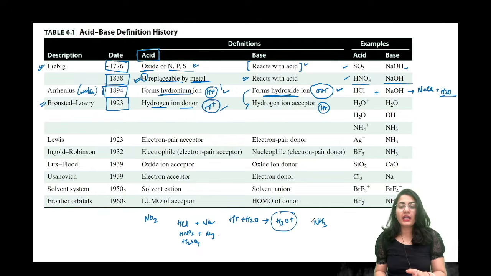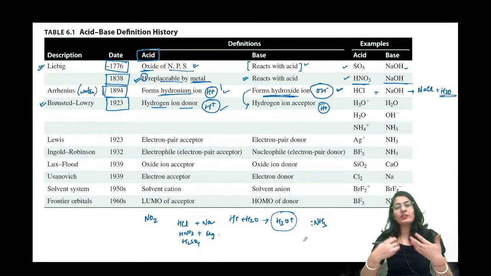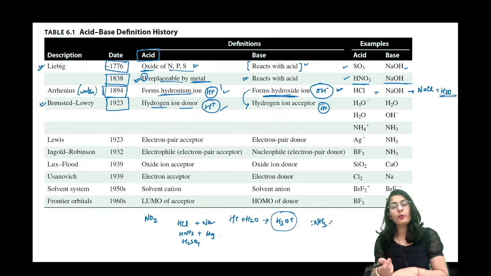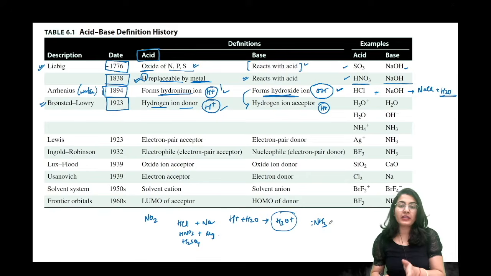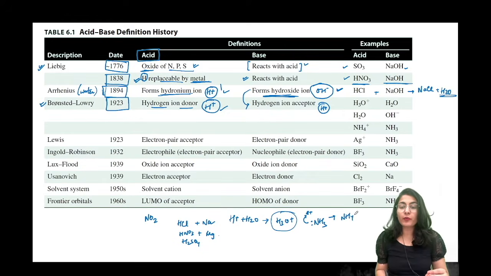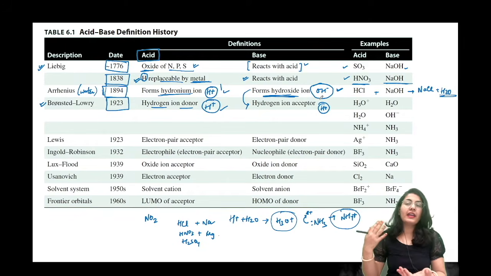For example, ammonia does not furnish, let's say, OH minus directly in water. It can, लेकिन ये भी बेस है, it is inherently base, भले ही वो वाटर में हो, भले ही वो अमोनिया as a liquid हो, it does not only show its basic property in water, it is base in itself. That's why whenever you give ammonia H plus even in the gaseous form, it is going to grab the proton and form NH4 positive. That is the important thing कि जो एसिड है या जो बेस है वो inherently एसिड और बेस है, वो सिर्फ वाटर में ही एसिड और बेस नहीं होना चाहिए.